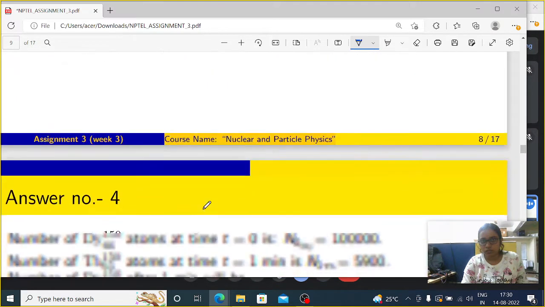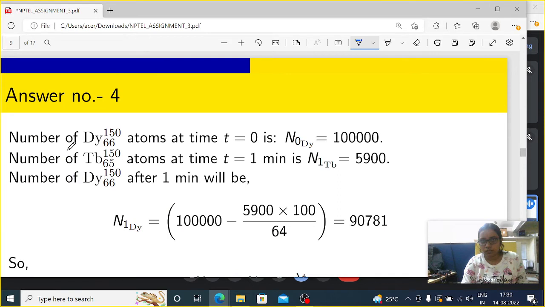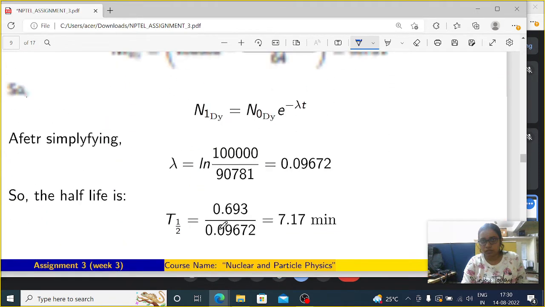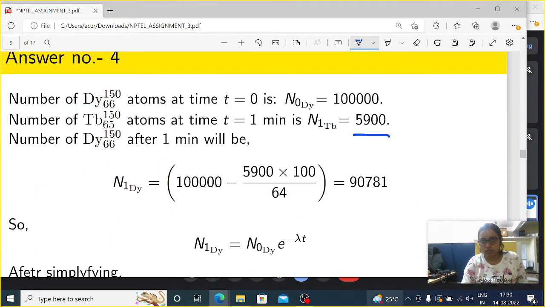So coming to the expression here, the number of Dy atoms at time t equals 0 is 100,000. It is given in the question. The number of Tb atoms at time t equals 1 minute is 5900. Then what does it basically mean? As I already told you, if 100 Dy were there, after some time 64 will be the number of Tb.